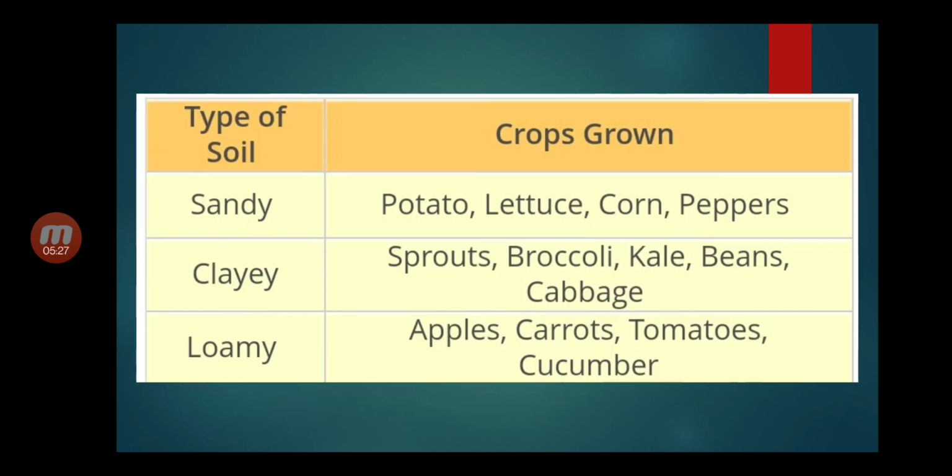Type of soil. In sandy soil, crops grown are potato, lettuce, corn, peppers. In clay soil, sprouts, broccoli, kale, beans and cabbage. In loamy soil, apples, carrots, tomatoes and cucumber.